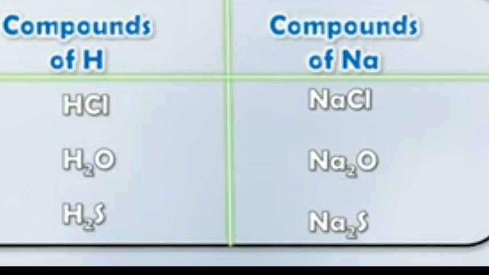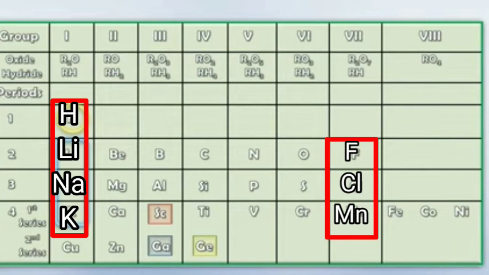First, there is a similarity in the molecular formulas of the compounds of hydrogen and alkali metals, sodium Na, potassium K, etc., with chlorine and oxygen. On considering the above property, it cannot be decided whether the correct position of hydrogen is in the alkali metals group first or in the halogen group 7.